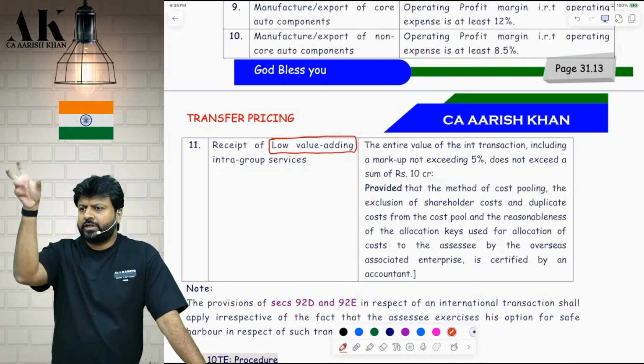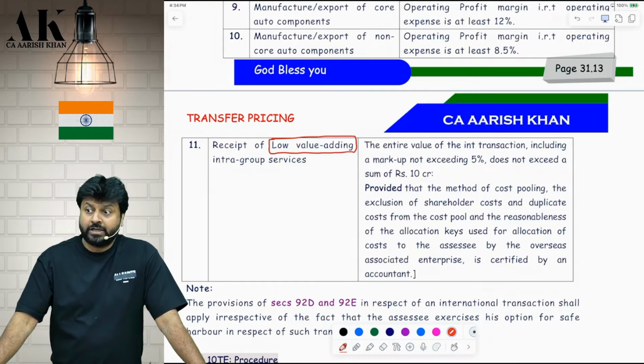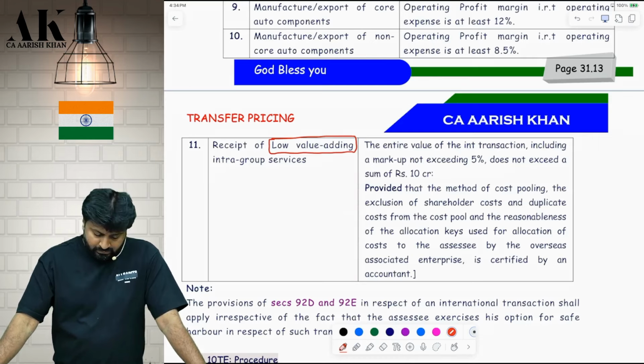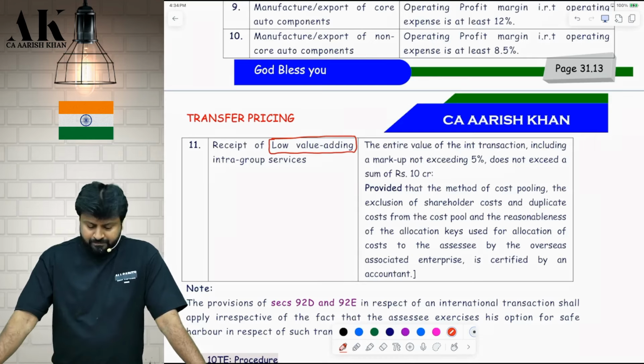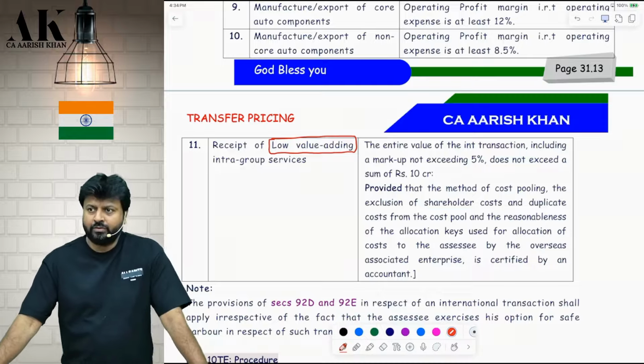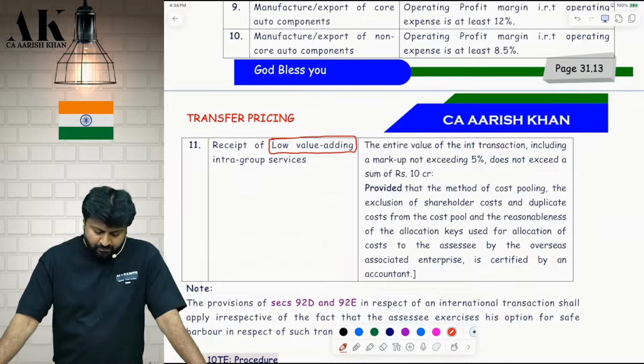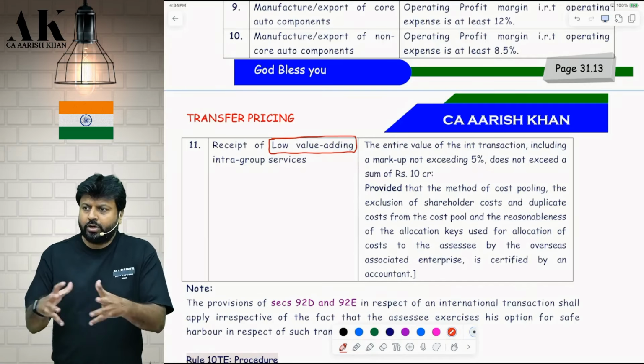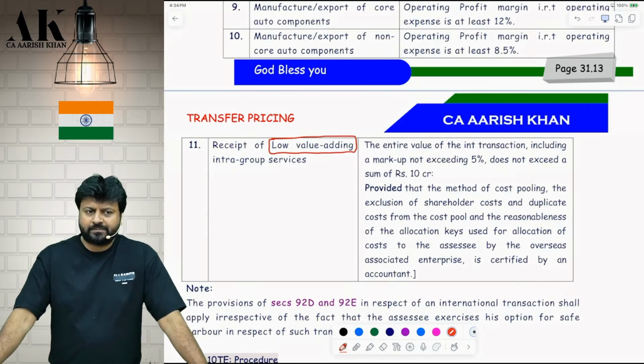What will cost include? Correct? See the paragraph below. Again, not very important, but you have to understand it properly. Provided that the method of, put in the box, cost pooling. Cost pooling means how the cost has been pooled together. Which all items are there in the cost?